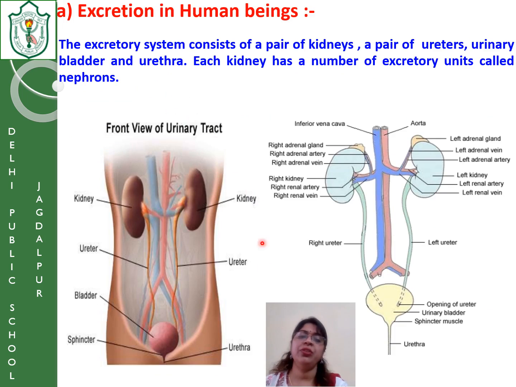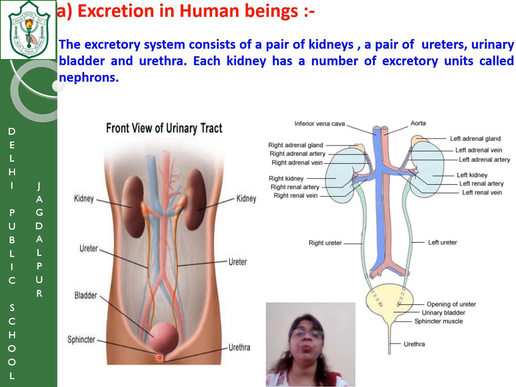If you have a look at the human excretory system, it comprises a pair of kidneys, a pair of ureters, a urinary bladder, and finally the opening that is called the urethra. So if it is asked what organs are present in the excretory system of humans: a pair of kidneys, a pair of ureters, a urinary bladder, and a urethra.